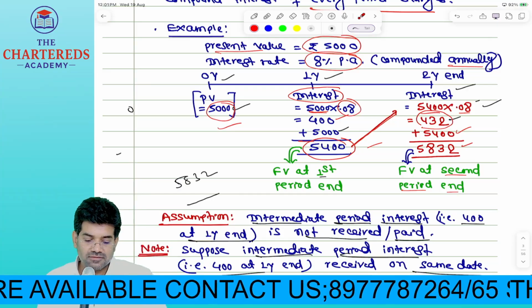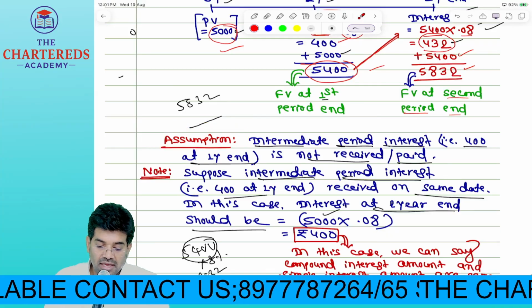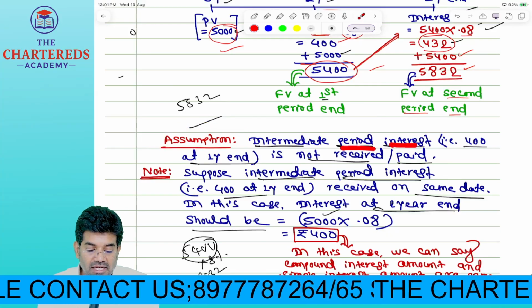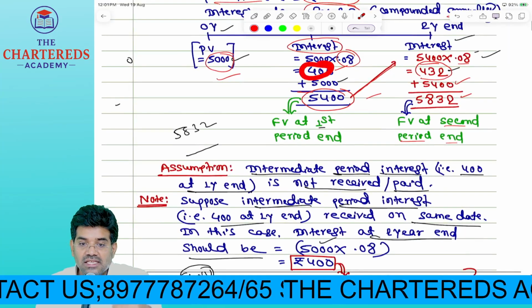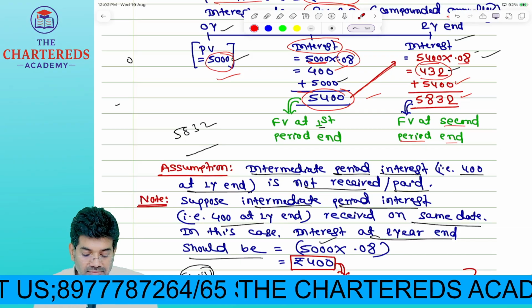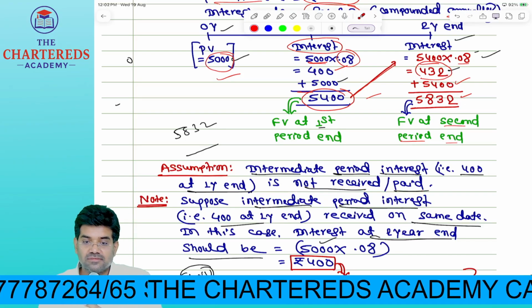Correct? What is the assumption behind those calculations? Intermediate period interest, that is the first year 400, is reinvested. It is not received or paid. That is the assumption.